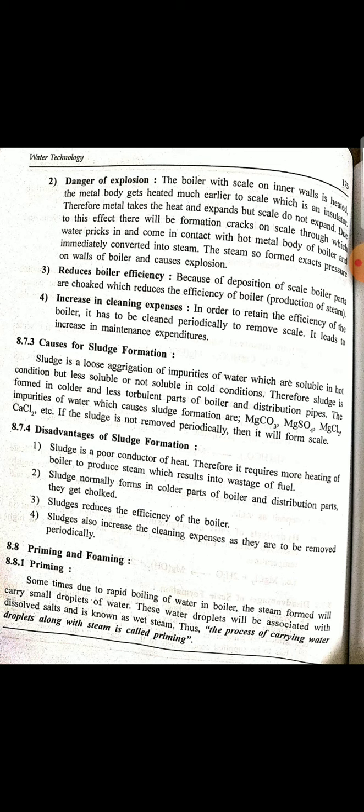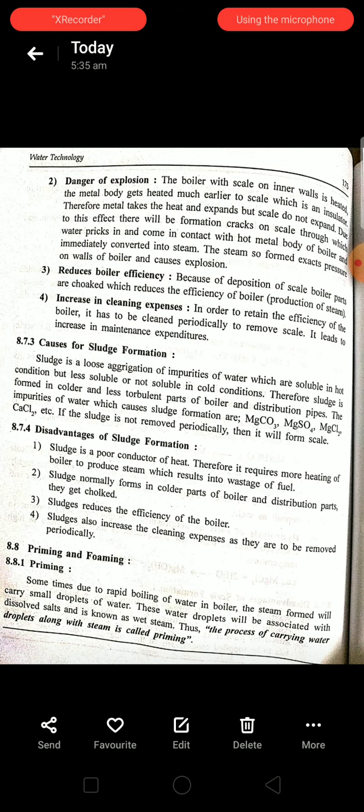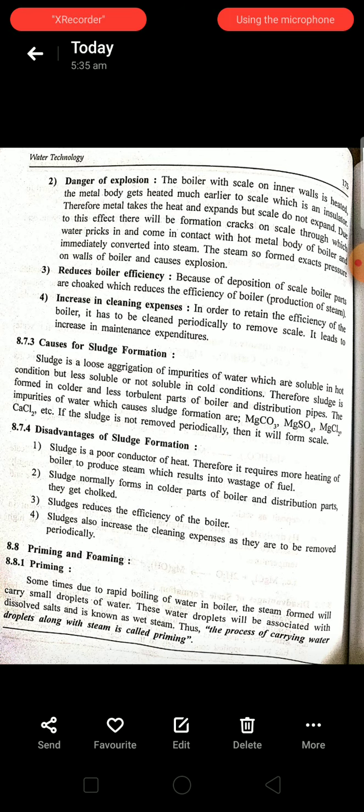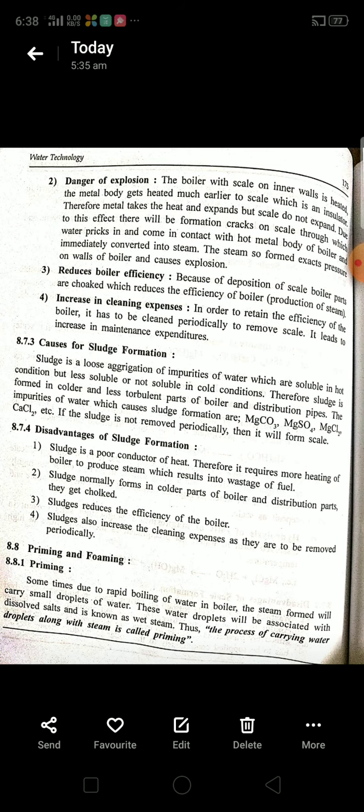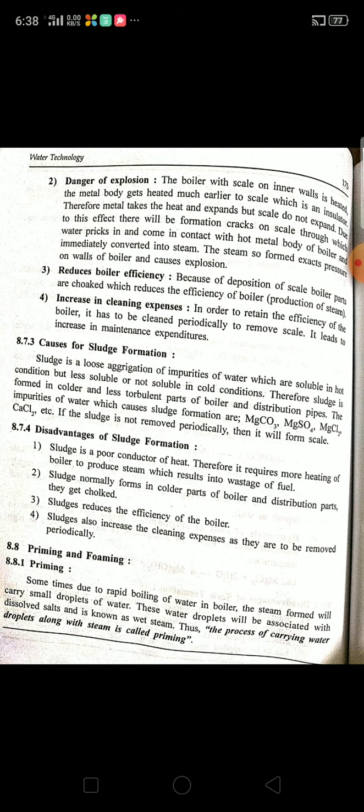This is the second disadvantage of the scale formation. Next disadvantage of the scale formation is it reduces the boiler efficiency. Boiler efficiency gets reduced due to the scale formation. Fourth disadvantage is it increases the cleaning expenses. Cleaning expenses will be more due to the formation of the scale. These are the main disadvantages of the scale formation.